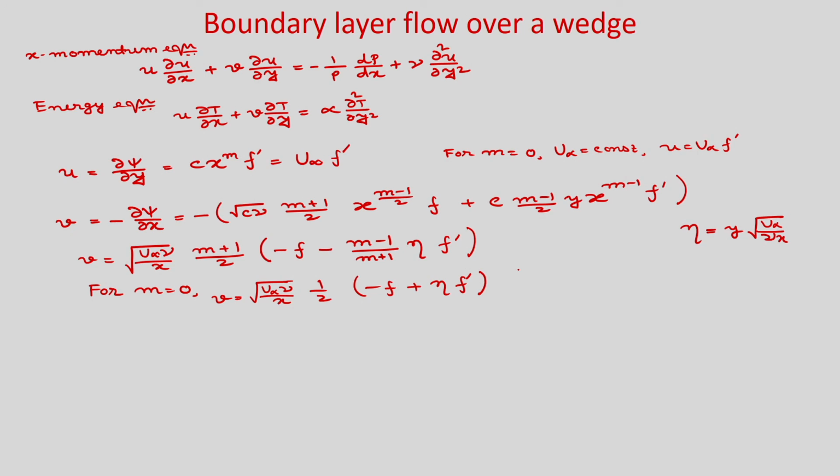Now, let us find del u by del x and del u by del y. Okay. So, you can see from here u we have written c x to the power m f prime. So, del u by del x you can write c m x to the power m minus 1 f prime.